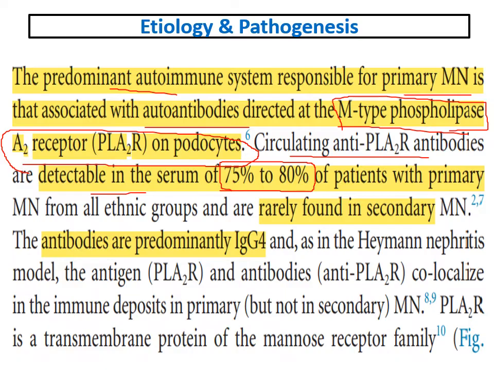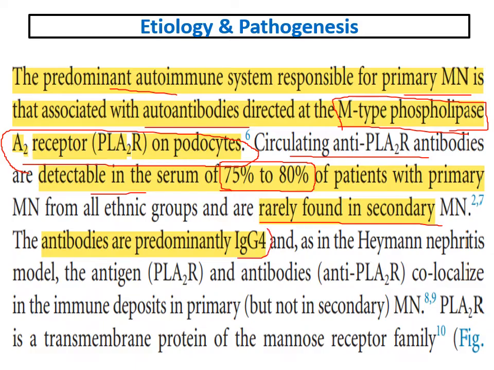The sensitivity of anti-phospholipase A2 receptor antibodies to detect primary membranous is 70 to 80%. It is rarely found in secondary, so we are using it to differentiate between primary and secondary membranous glomerulonephritis.